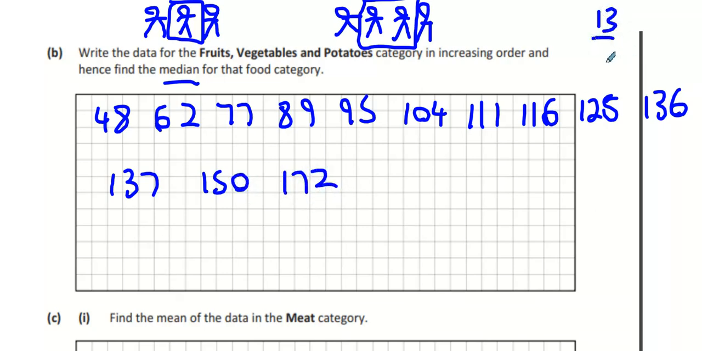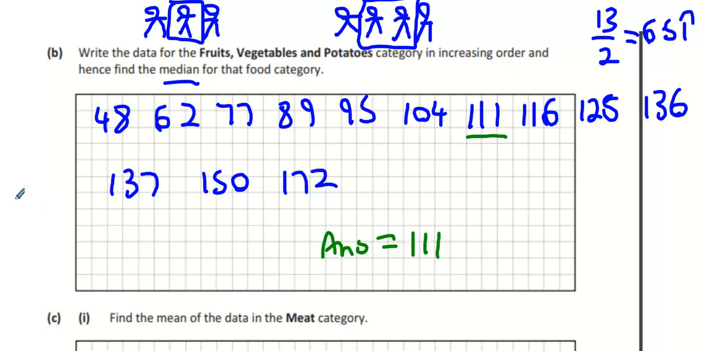What's 13 divided by 2? Now it's an odd number, isn't it? So is it a middle 1 or a middle 2? Middle 1. 6.5. Round off 6.5 upwards to 7. Who's the 7th in line? 111 is the 7th number in line. So your answer is 111. We all remember how to do medians?